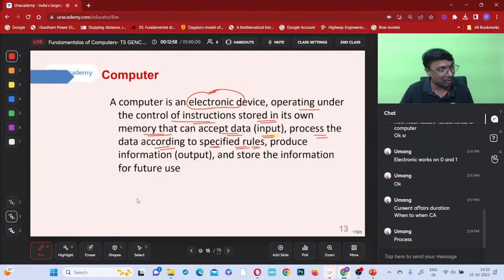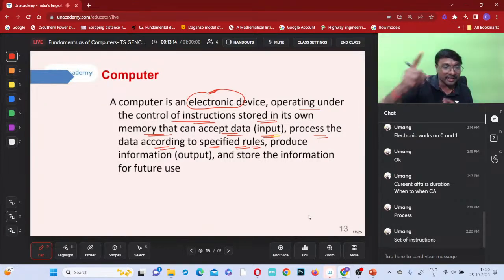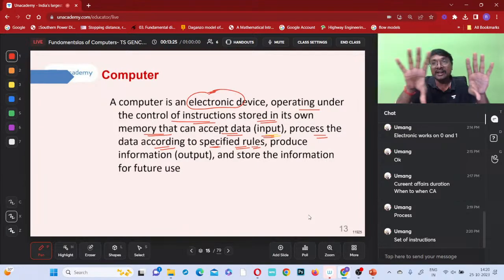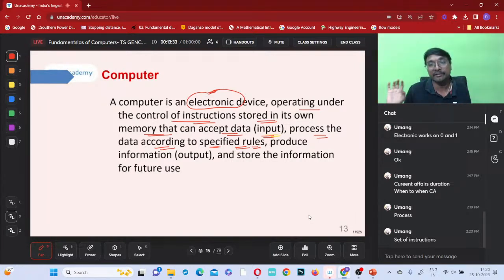What is the meaning of these specified rules? Suppose you have a computer and you select sleep mode. That is the input. Already some programming was done in the computer, so that whenever sleep mode is selected, whatever tabs you have opened stay as they are, but the display is switched off. Like that, such instructions are already stored in the computer.